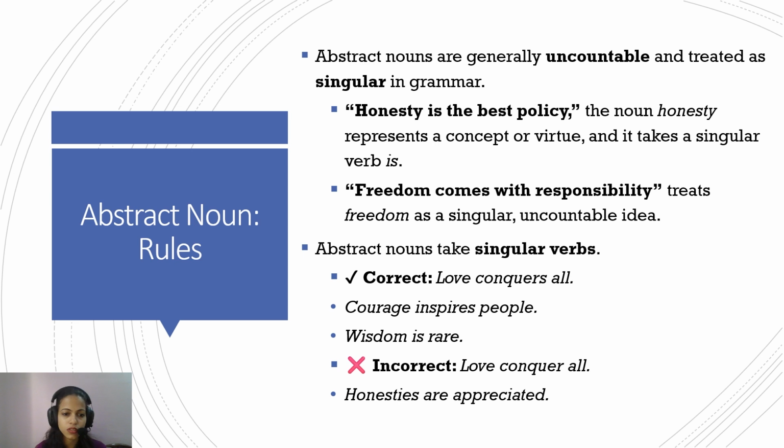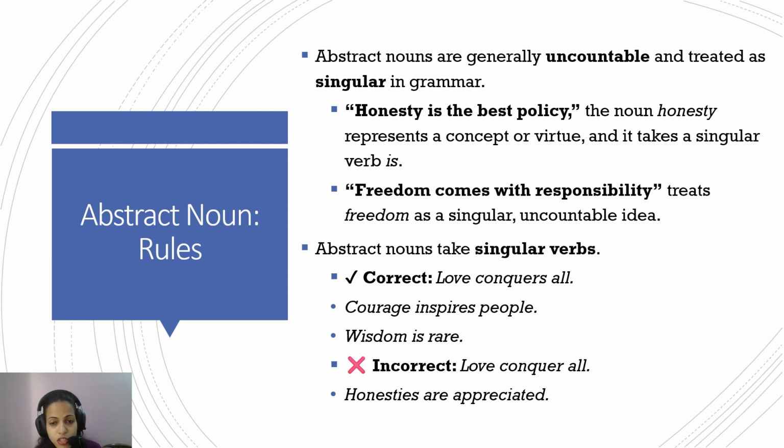Now the abstract noun rules. Abstract nouns are generally uncountable and treated as singular in grammar. We talked about abstract nouns: these are abstract ideas, emotions that are conceived in the mind. In the statement "honesty is the best policy," honesty is uncountable. There can't be two honesties, three honesties. So it's fairly simple. It is treated as singular, and hence the singular verb follows it.